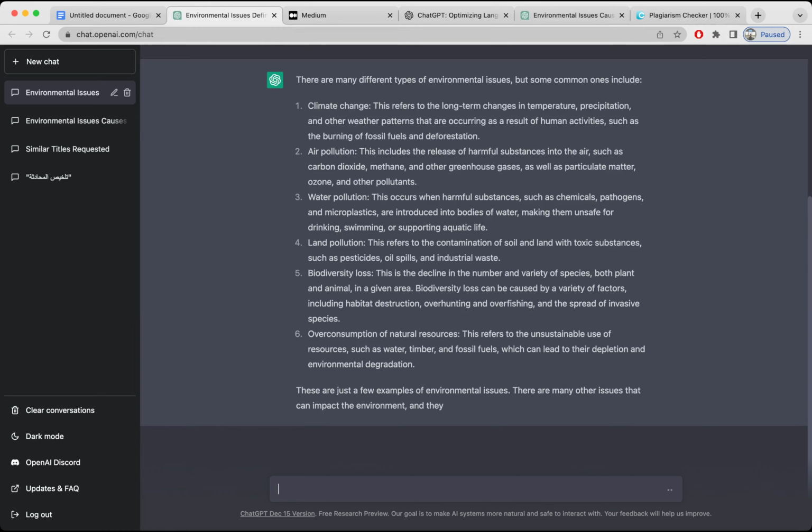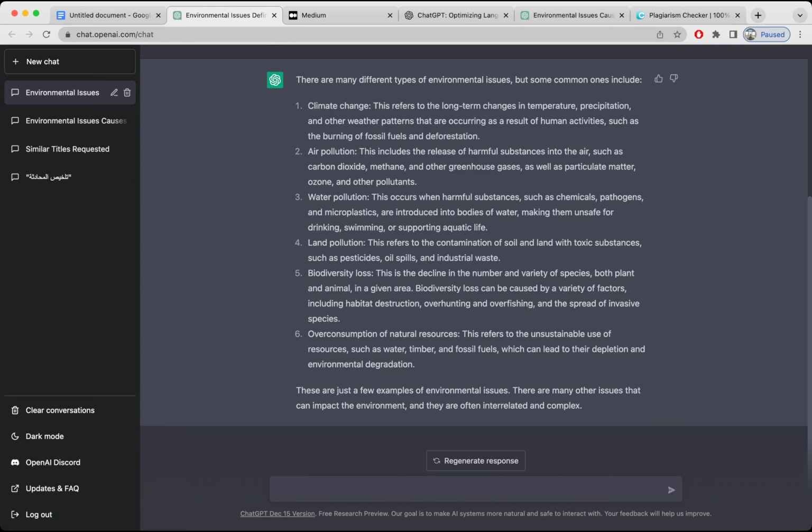Then we know the types, and I want to discuss the causes. Let's come here and type the same line, but instead of typing, I'm just going to copy and paste. What are the causes of environmental issues? I think it's already explained in the types, I guess. So anyway, let's get this one. Okay, there are many different causes.